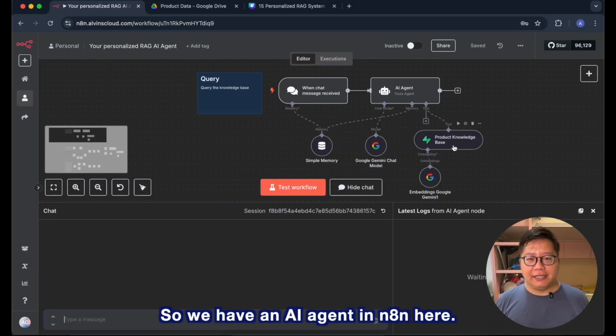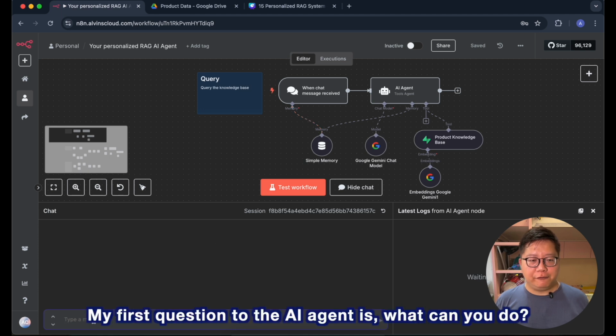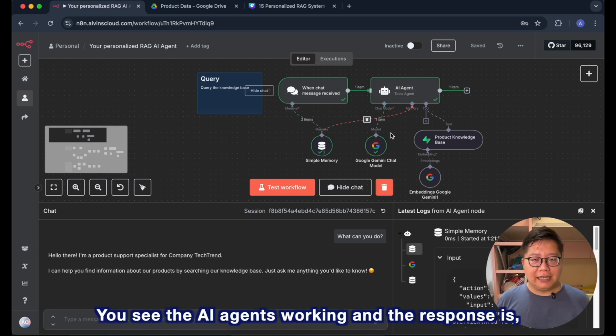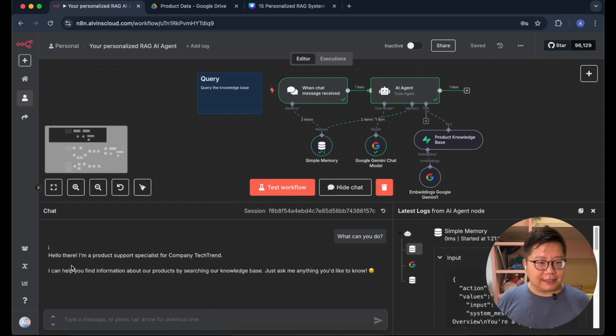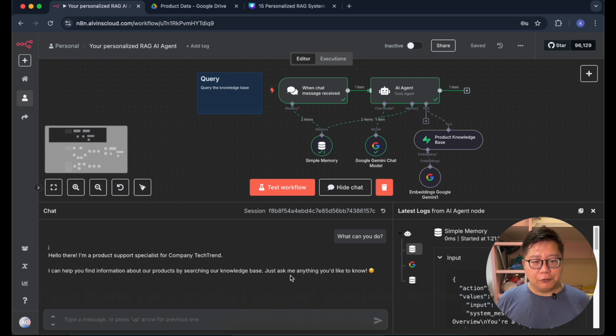So we have an AI agent in n8n here. My first question to the AI agent is, what can you do? You see the AI agent working, and the response is, "Hi there, I'm a product support specialist for the company Tech Trend," and so on.